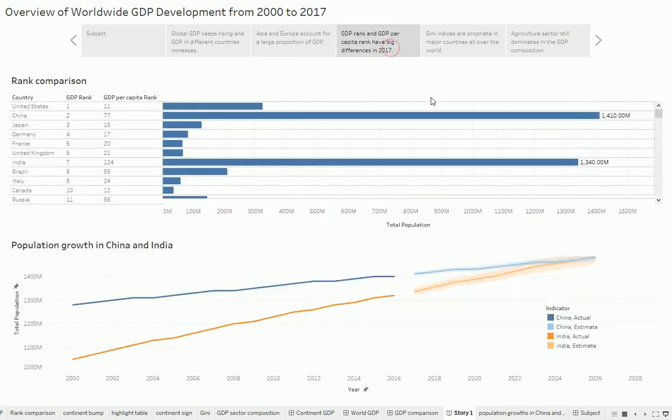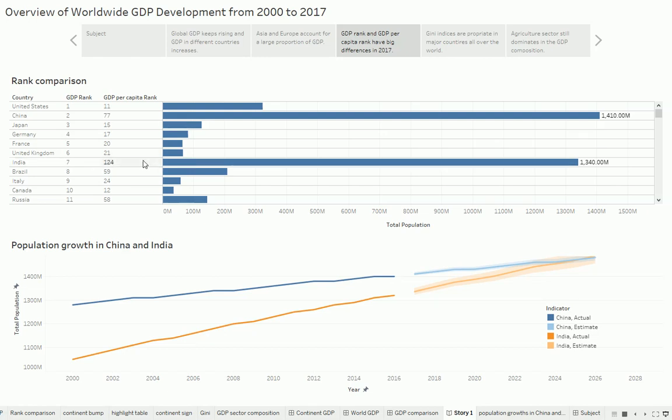Next, I will compare the GDP and GDP per capita. In 2017, according to GDP rank, the United States is number 1 and China is number 2. But according to GDP per capita rank, China is number 77. The same situation happens in India. Look at China and India. Their GDP is very high, but the GDP per capita is relatively low.